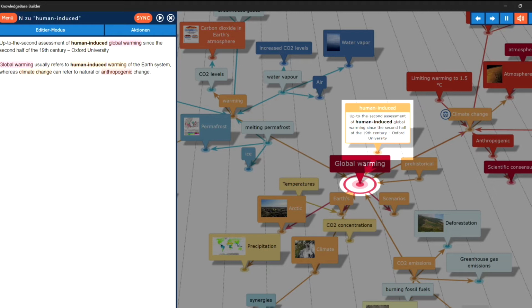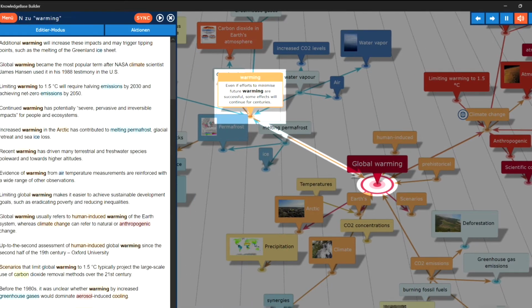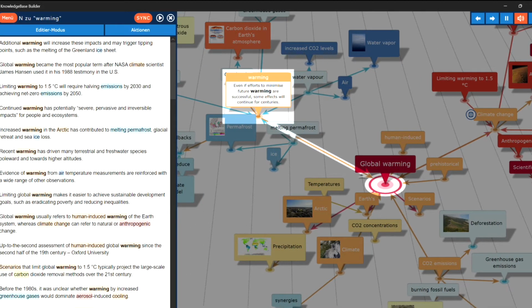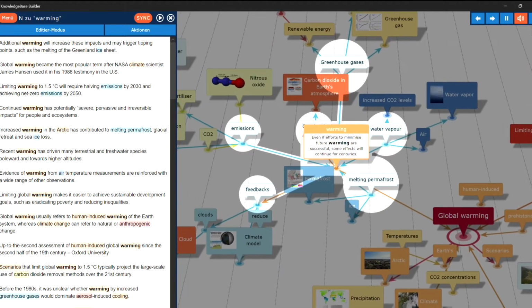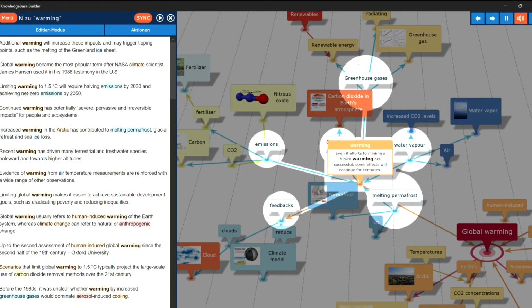Human-induced. Up to the second assessment of human-induced global warming since the second half of the 19th century, Oxford University. Warming. Even if efforts to minimize future warming are successful, some effects will continue for centuries. The topic, warming in overview.